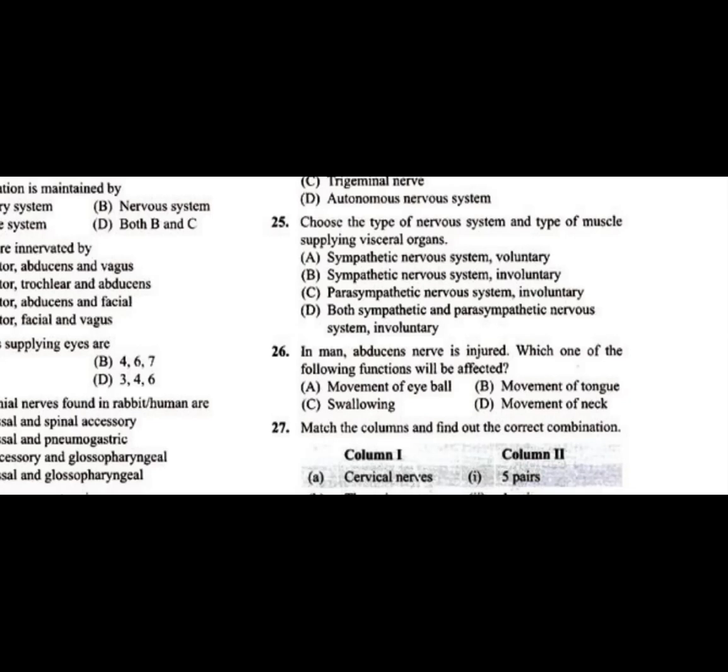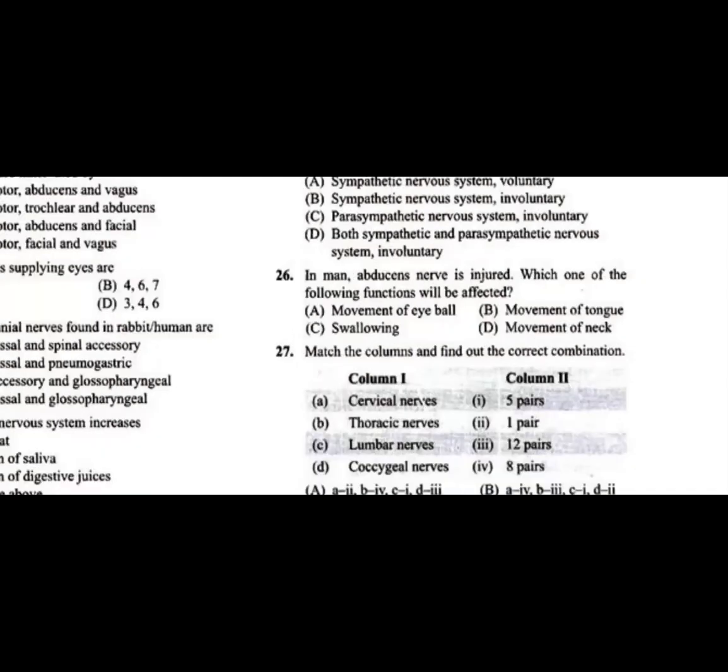Question number 26, in man, if the abducens nerve is injured, which of the following functions will be affected? The abducens nerve is responsible for controlling the lateral rectus muscle of the eyeball, which helps in the movements of the eyeball. So if the abducens nerve is affected, movement of the eyeball will not be possible, or it will not be correctly coordinated. Question number 26, the answer is A.